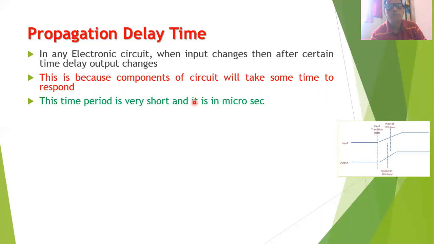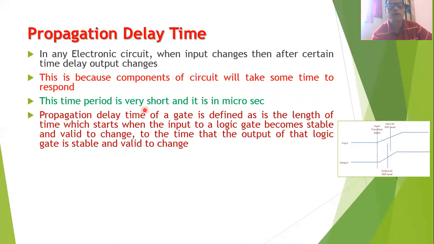Of course, this time period is very, very short, and it is very difficult to notice. In some circuits, this delay is in microseconds, or in some circuits this delay is in nanoseconds. So 1 microsecond stands for 10 to the power minus 6 seconds, and 1 nanosecond stands for 10 to the power minus 9 seconds. So this is a very short period of time.